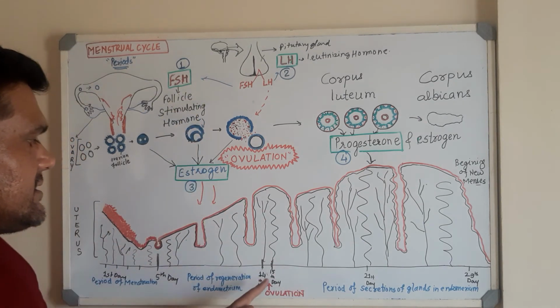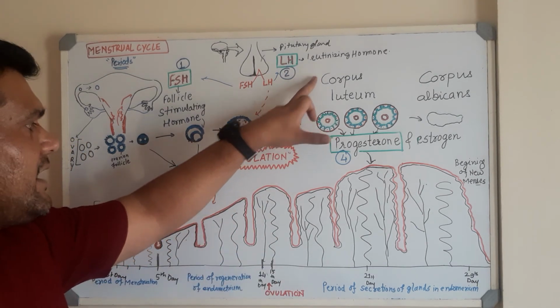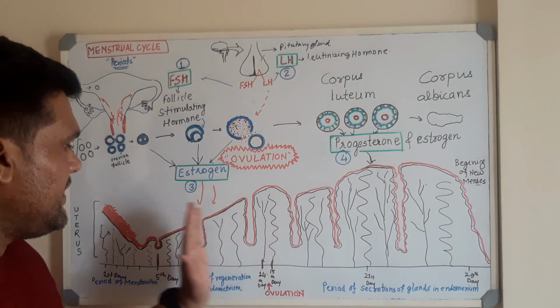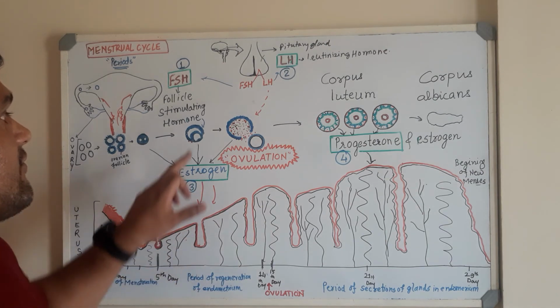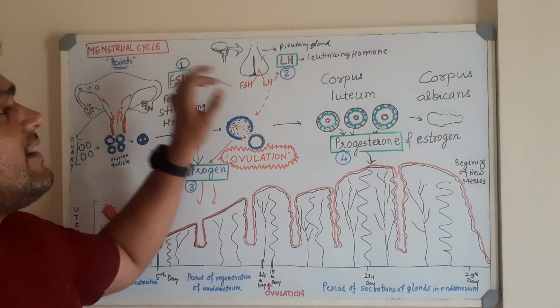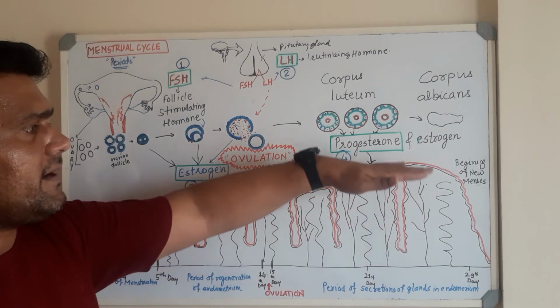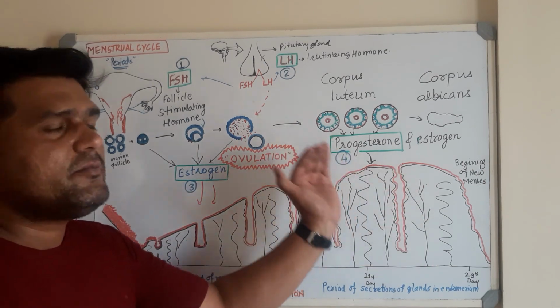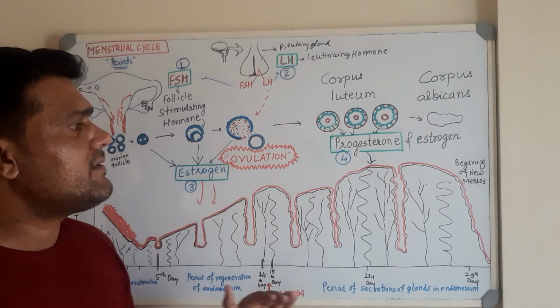Okay, so this is the 14th day, which is called ovulation, for which luteinizing hormone is required. There is development of the endometrium, or the regeneration of endometrium. For this estrogen is required. For the development of the ovarian follicle, follicle stimulating hormone is required, and progesterone is required for the relative development of the endometrium of the uterus, so that there will be implantation of the embryo. So that's it for the menstrual cycle.